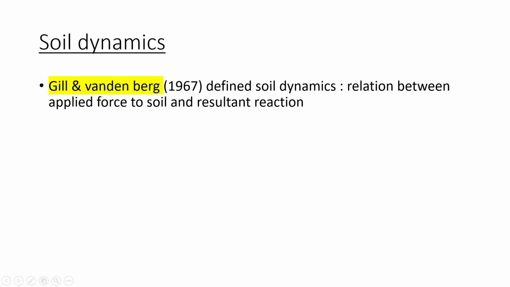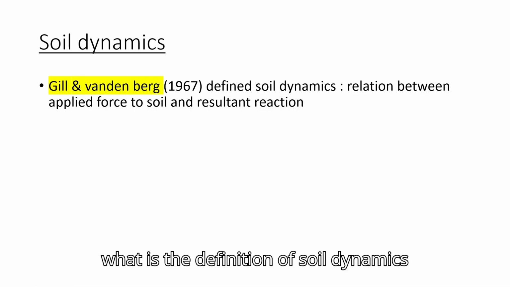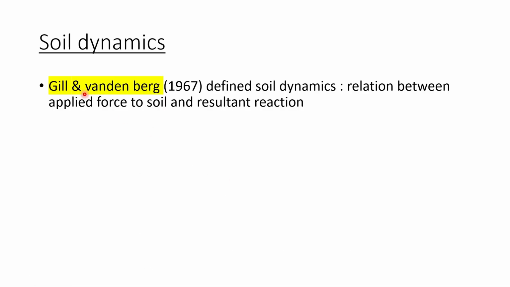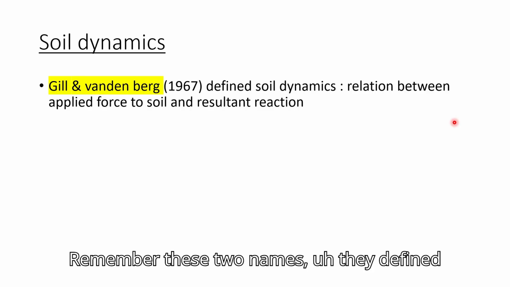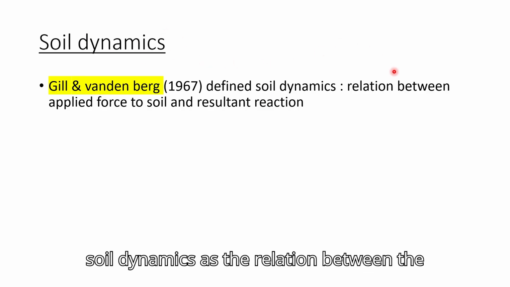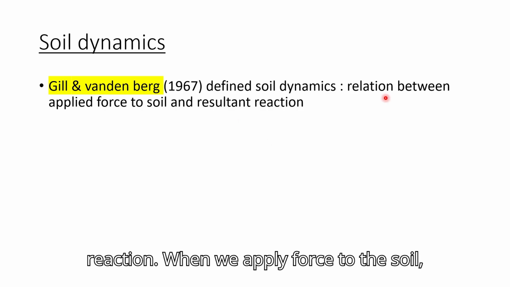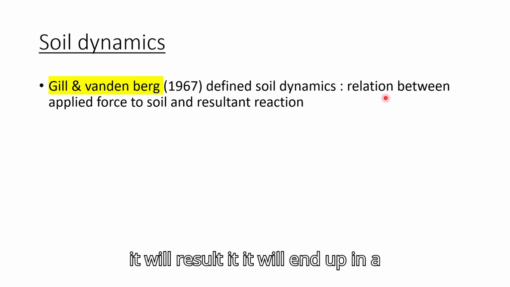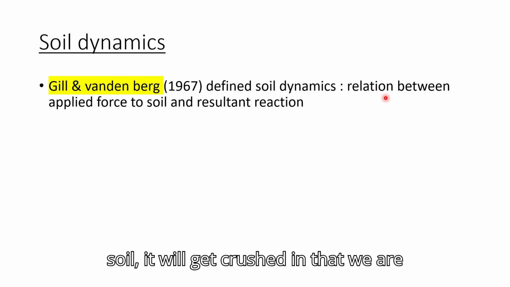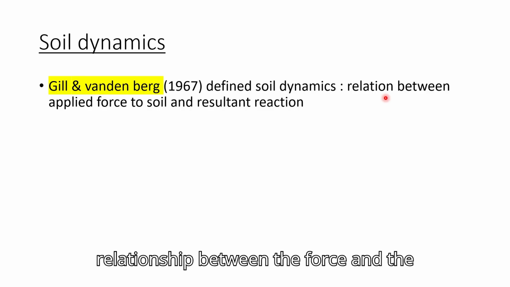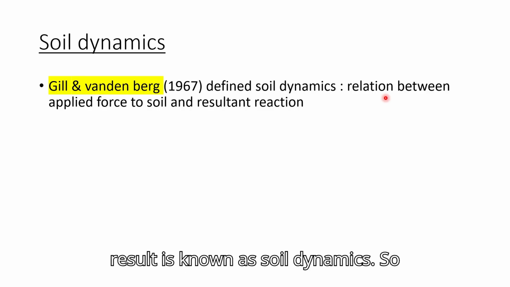So the definition of soil dynamics was given by Gill and Vanderberg. Remember these two names. They defined soil dynamics as the relation between the applied force to the soil and resultant reaction. When we apply force to the soil, it will end up in a reaction. When we crush the soil, it will get crushed. In that we are applying force to the soil. So the relationship between the force and the result is known as soil dynamics.